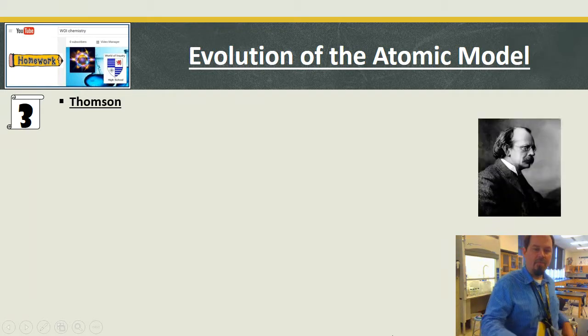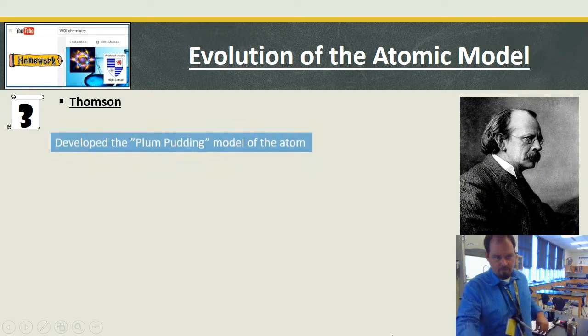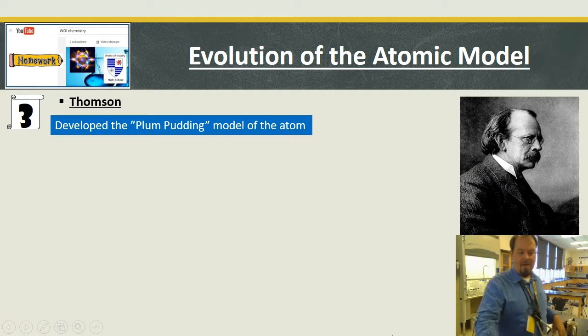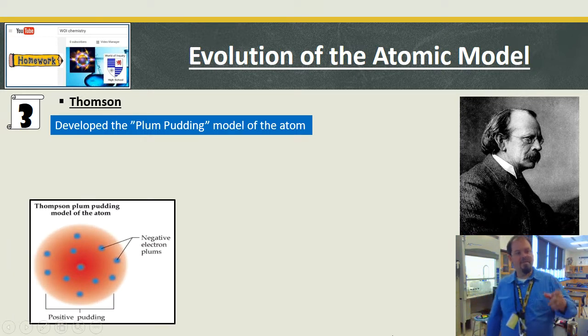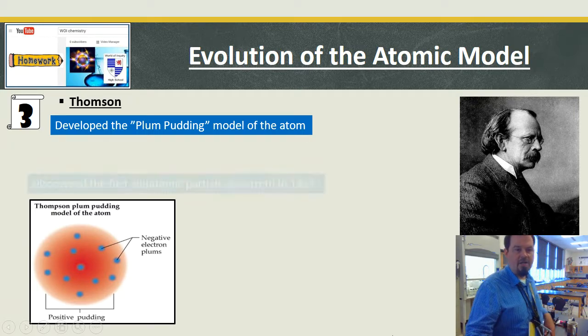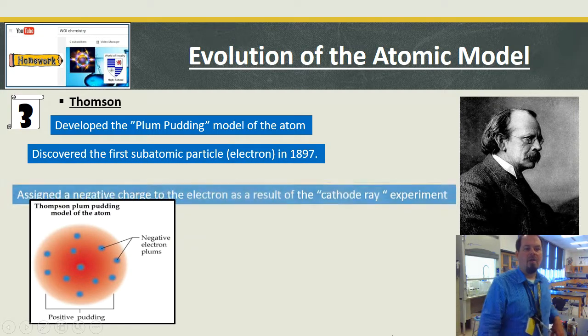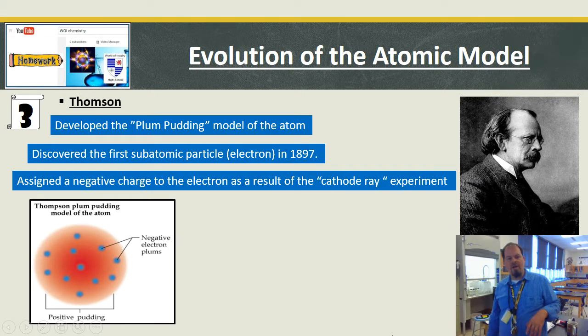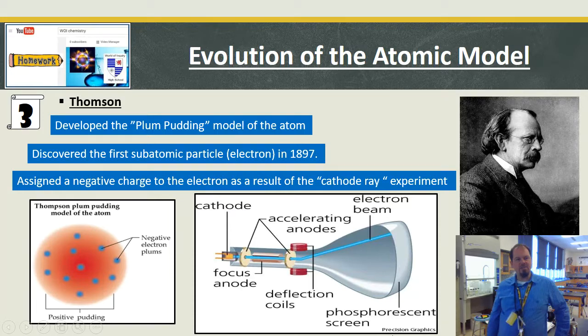Okay. Then came around Thomson, this dude here. He developed this plum pudding model, we call it. It looks something like that. I would say you guys don't know what plum pudding is anymore, so let's think of it as a chocolate chip cookie, where the electrons are the chocolate chips. He used this cathode ray experiment, and let me show you a picture of that. Bow, old school TVs.